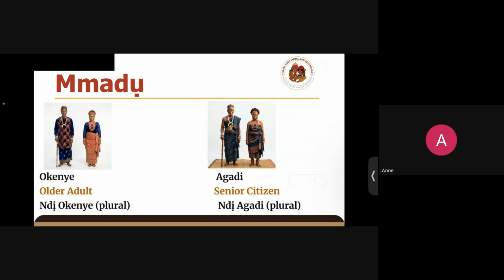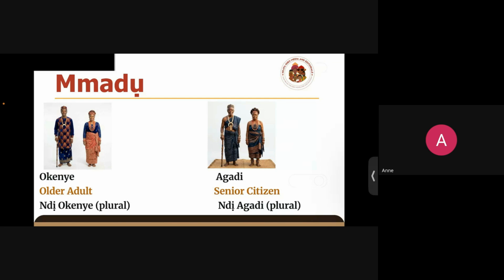Then the plural form is ndi okenye. Ndi okenye. So ndi is a pluralization word. Okay, ndi okenye. Then for the second category, we have agadi. So agadi are now the senior citizens. Okay, so some people would say agadi are those with gray hair, but we know nowadays gray hair is no longer a determinant of being an agadi, because even young people can grow gray hairs now or even before.